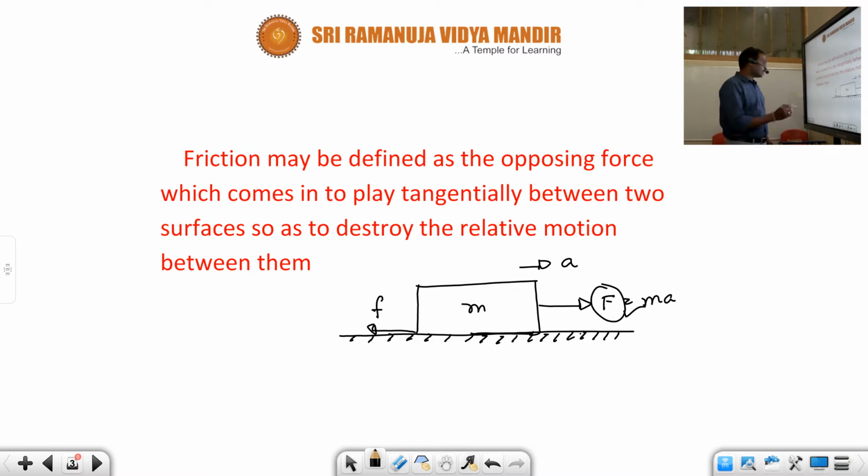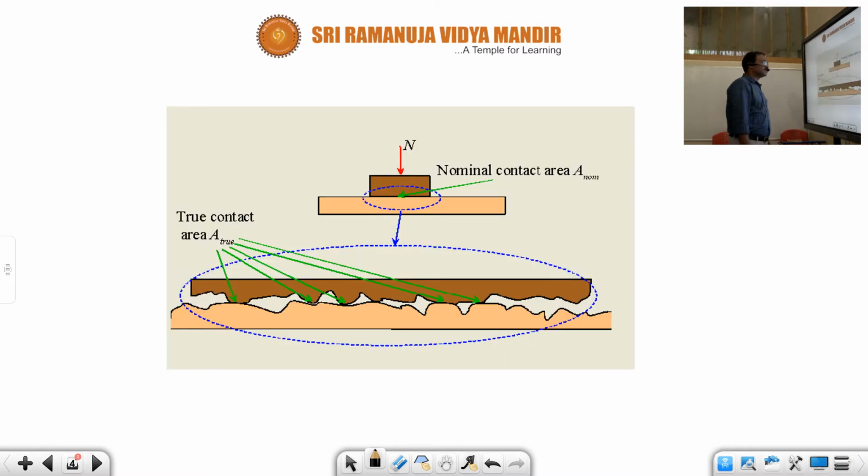And what are the causes of friction? The cause of friction is interlocking. Even if the surfaces look plane and smooth, when you go microscopically, there is an interlocking system.